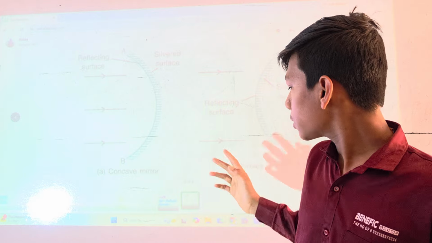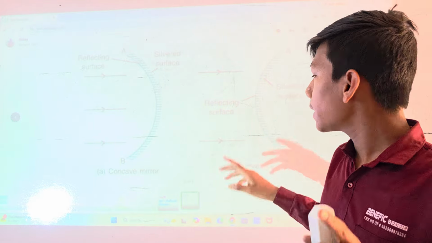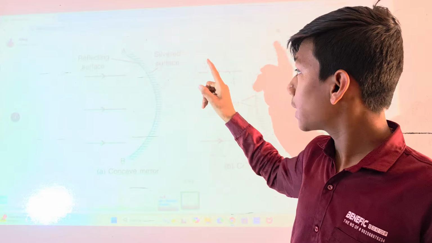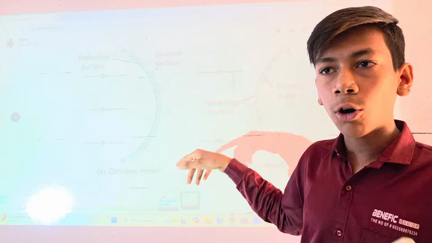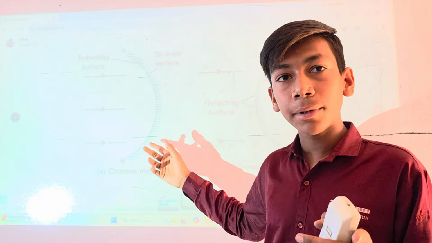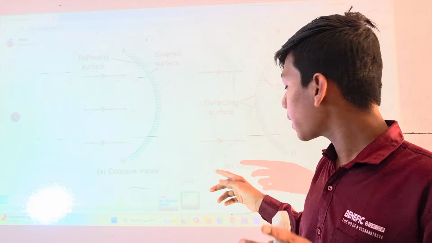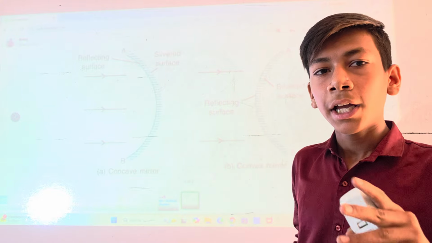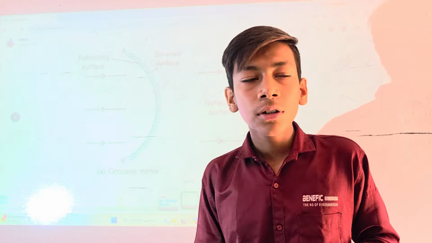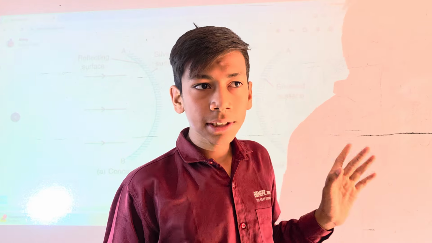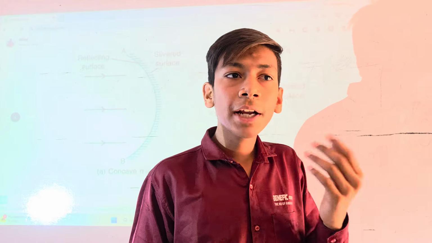The second mirror is the convex mirror. In this mirror you can see that the silver coating is on the inside of the mirror. In the concave mirror we saw that the silver coating is on the outside, but the convex mirror is totally different from the concave mirror. In the convex mirror, the silver coating is inside the mirror, and the light comes from here and reflects from here.